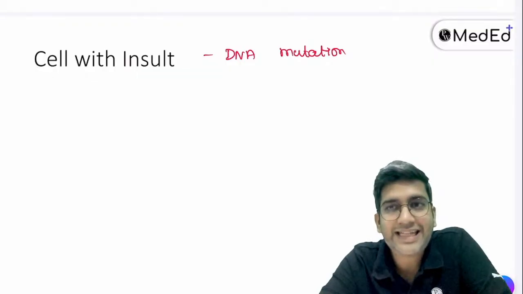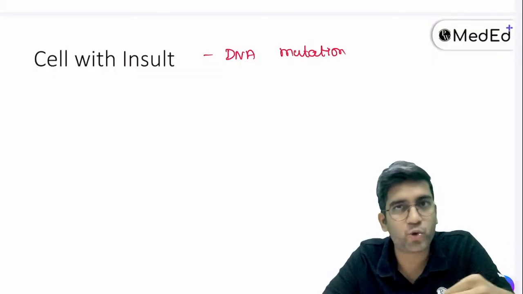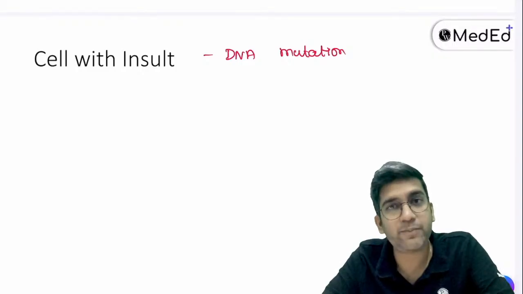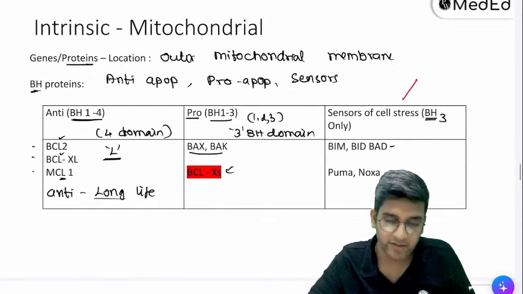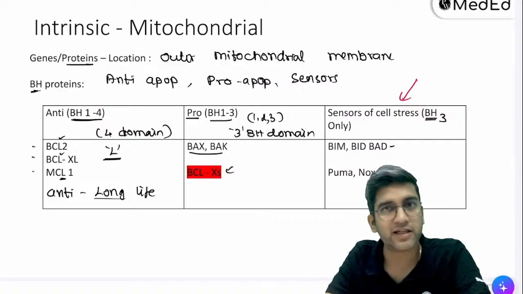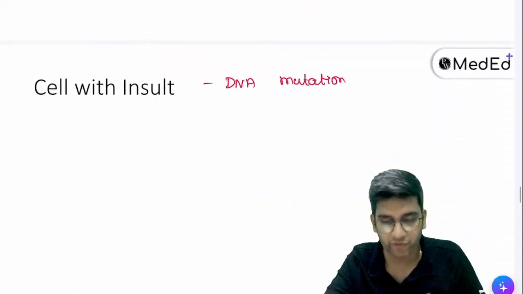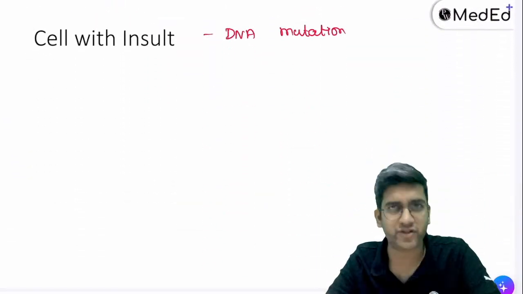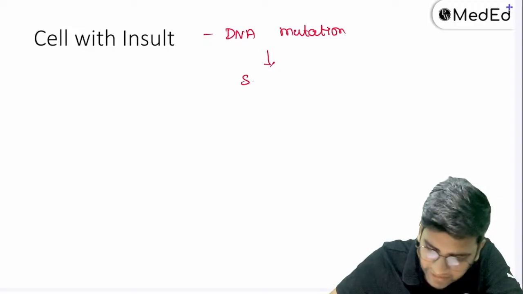So once DNA gets mutated, nothing will happen to pro or anti-apoptotic initially. So this DNA mutation will be sensed by whom? These guys. Yeah, right. So can I say mutation is a stress to the cell? It is a stress to the cell, right? So this is a stress by default. Not just DNA mutation, any stress. The common one is DNA mutation, right? This DNA mutation will be sensed by